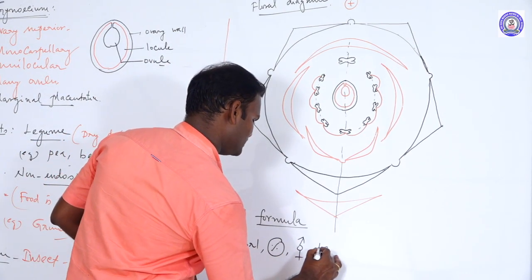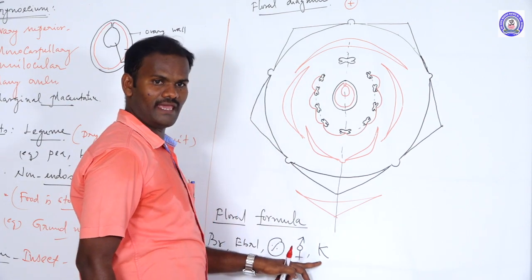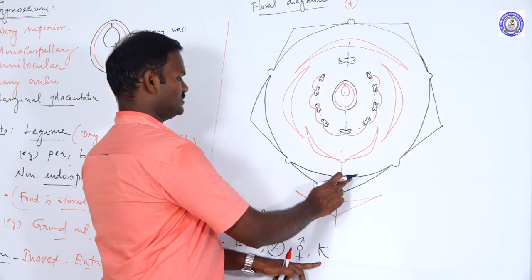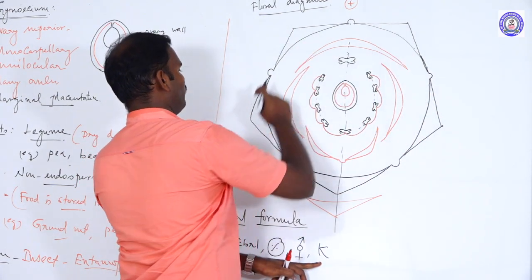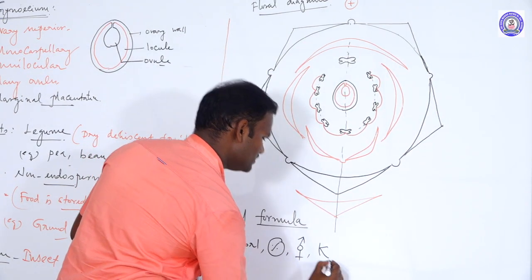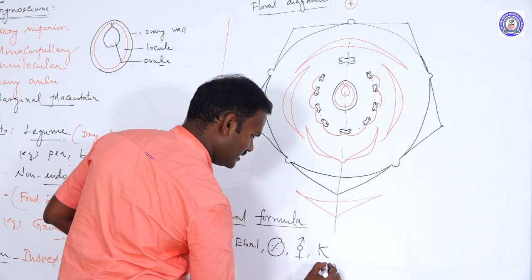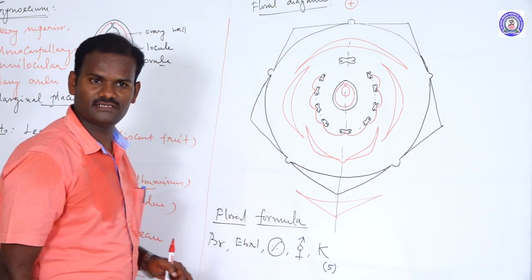If you take the calyx, it is represented by K. Number of sepals: 1, 2, 3, 4, 5. 5 sepals. They are fused with one another. So that is called gamosepalous.